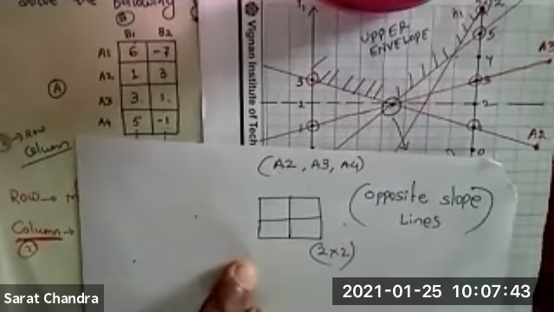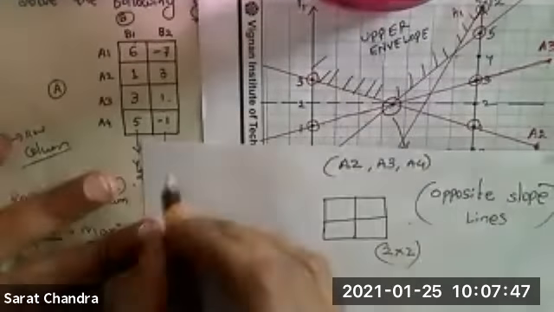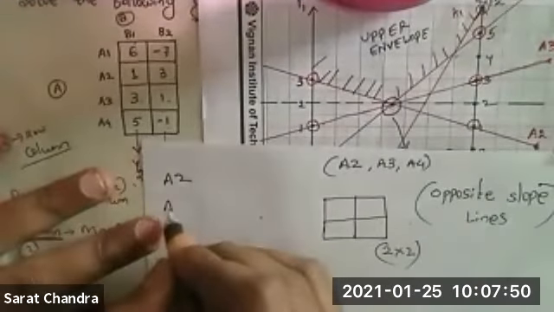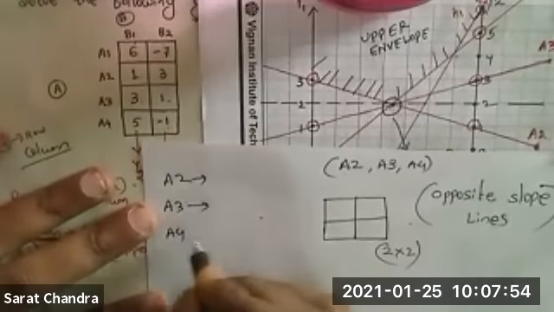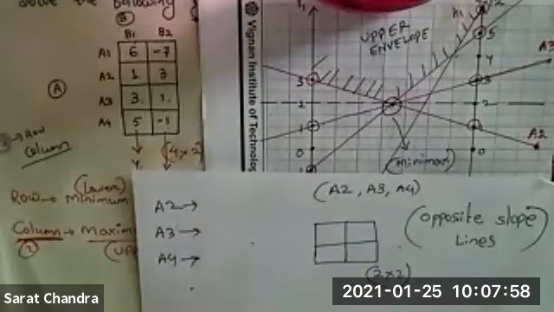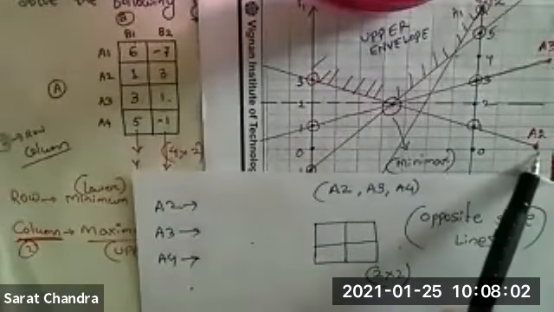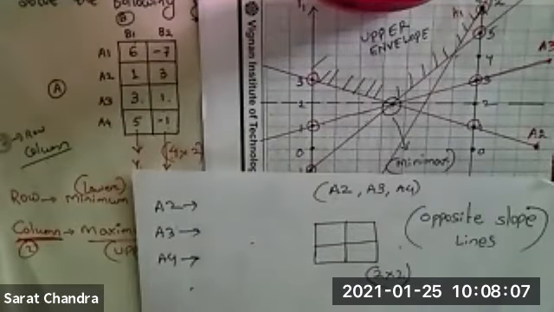So how many lines we have? A2, A3 and A4. I will write here A2, A3, A4. Can you tell me, the line A2 is having a positive slope or negative slope? You see the diagram. Which one is A2? This is line A2.